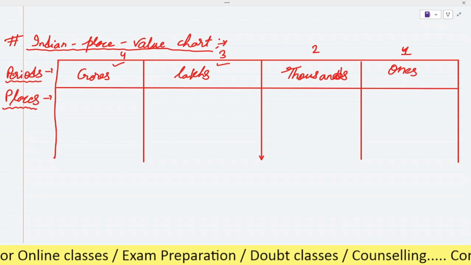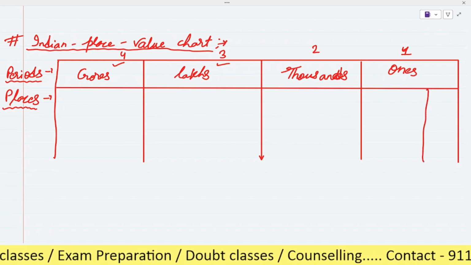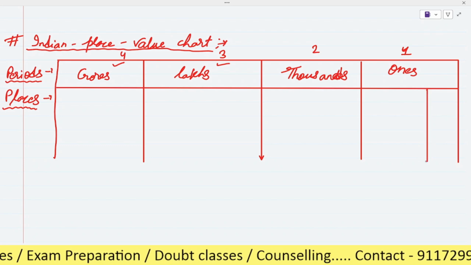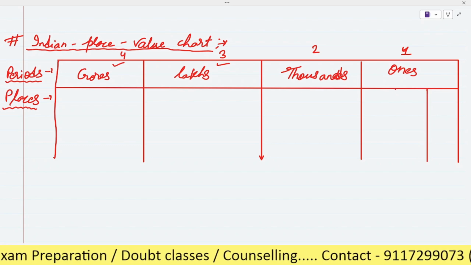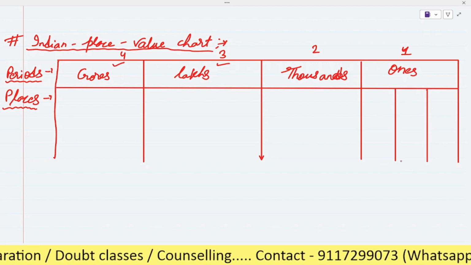In the house of ones, there are a total of three rooms. You can remember it like this: there are three rooms in the house of ones.